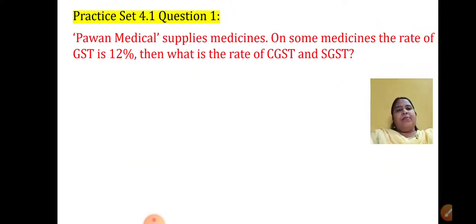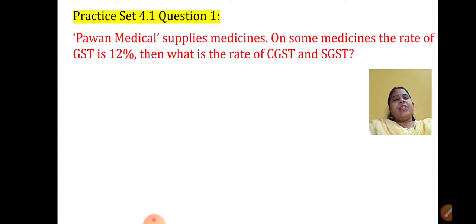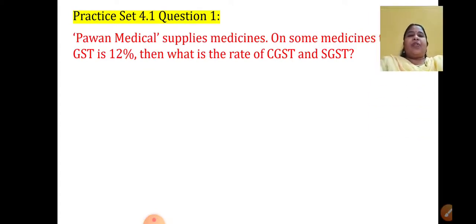Pawan Medical supplies medicines. On some medicines, the rate of GST is 12%. Then what is the rate of CGST and SGST? Just now I have told you that the rate of CGST and SGST are both equal or the same. So it is nothing but half of GST. What is the rate of CGST? It is half of GST, that is half of 12. So it comes to 6%.